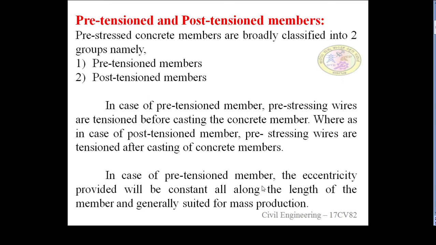Then next, in case of pre-tension member, the eccentricity provided will be constant along all the length of the member and it is generally suited for mass production. In pre-tension members, the wires are provided as straight cable. The cable will be straight, not another profile such as parabola, bent cable and trapezoidal cable. We cannot cast those generally, and it is suitable for mass production.